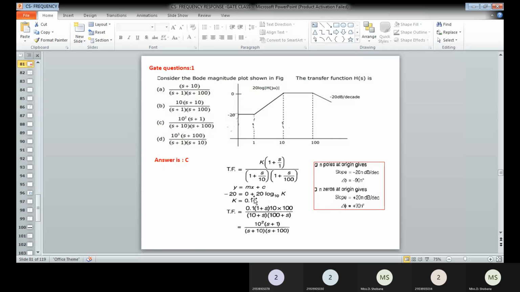Okay, so k is equal to exponential of minus 1. So you can have your k value equal to 0.1. So 0.1 has been determined. Okay, and then from this you can easily simplify.